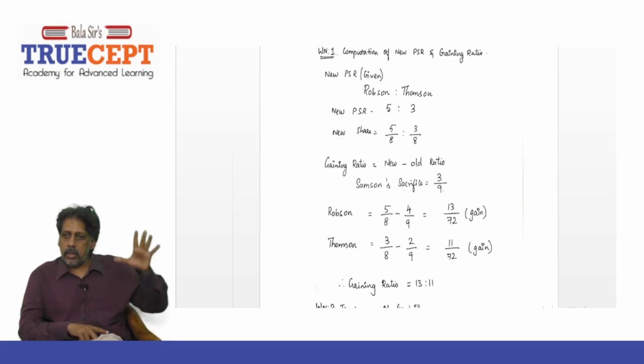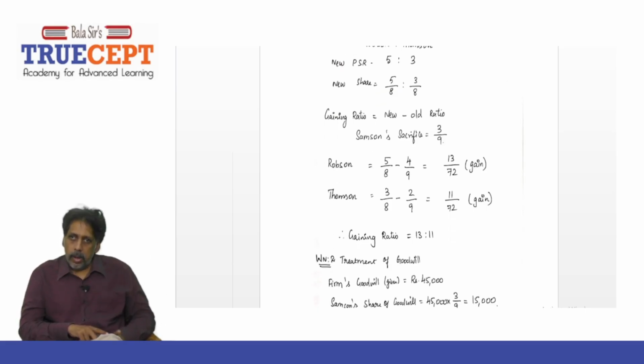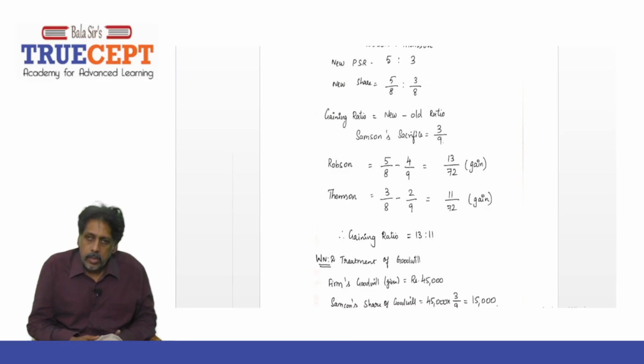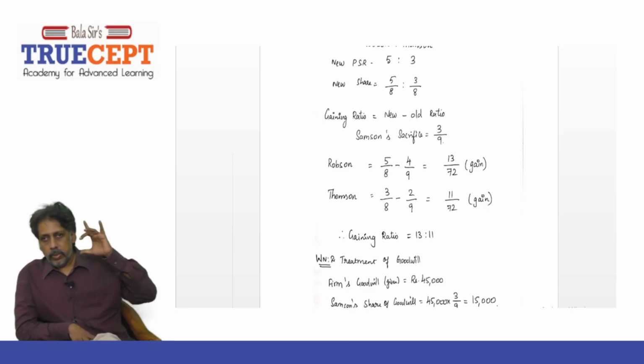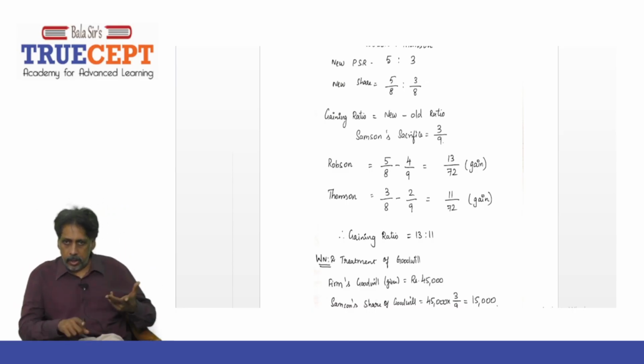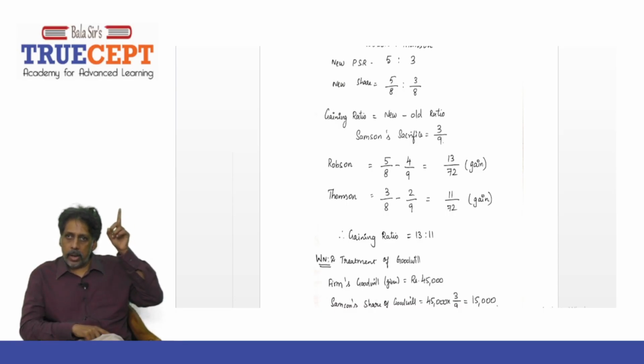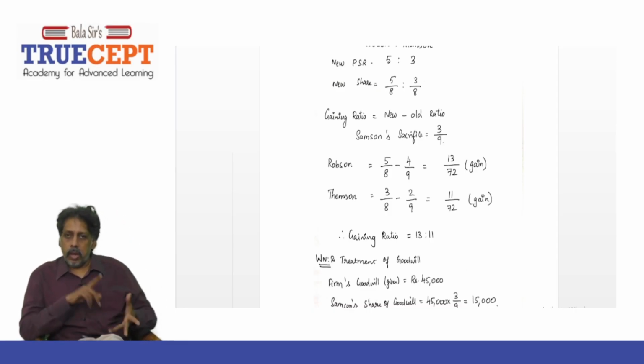Very simple. It is the new profit sharing ratio minus the old profit sharing ratio. So what are you going to do? It is going to be 5 by 8 minus 4 by 9 for partner R, Robson. And that will work out to 13 by 72.